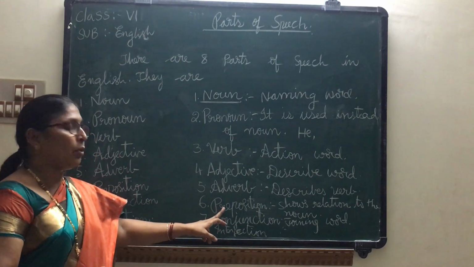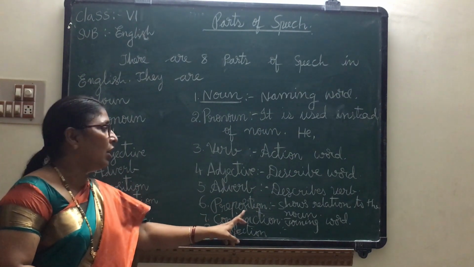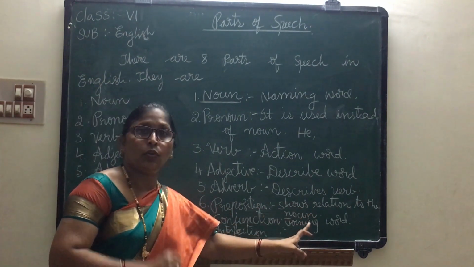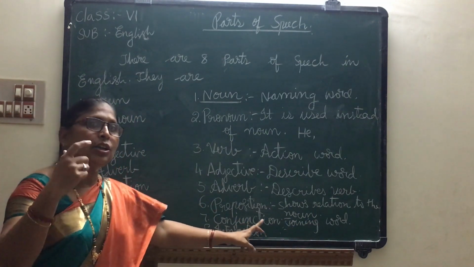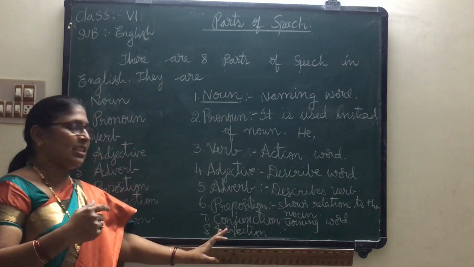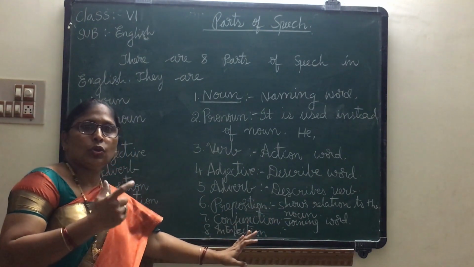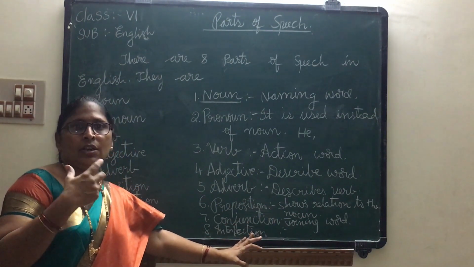And preposition. A preposition is a word that shows the relation to the noun and is placed before the noun. Next, conjunction. Conjunctions are joining words. Next, interjection. These are used to show happiness, pleasure, sadness.